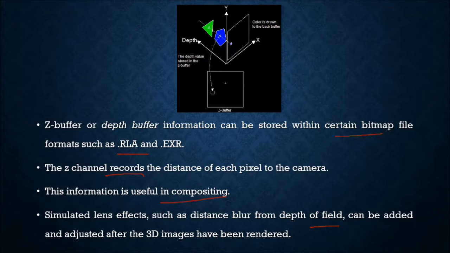If you can see in this diagram, this is a Z buffer. There are, say, two objects, so according to the depth it is stored. The depth value is stored in this Z buffer, and color is drawn to the back buffer. This is what is seen.